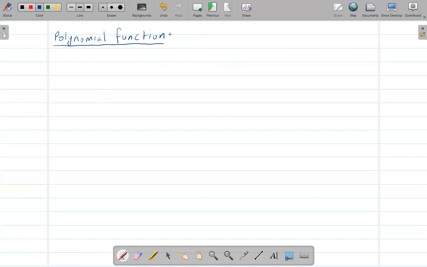Okay, so the basic form of the polynomial function is, let's represent polynomial as p of x equals a x to the power n, where a is some constant number, and n, the power, is non-negative. So n, the power, cannot be a negative number, or basically you can say a positive number, or yeah, non-negative.